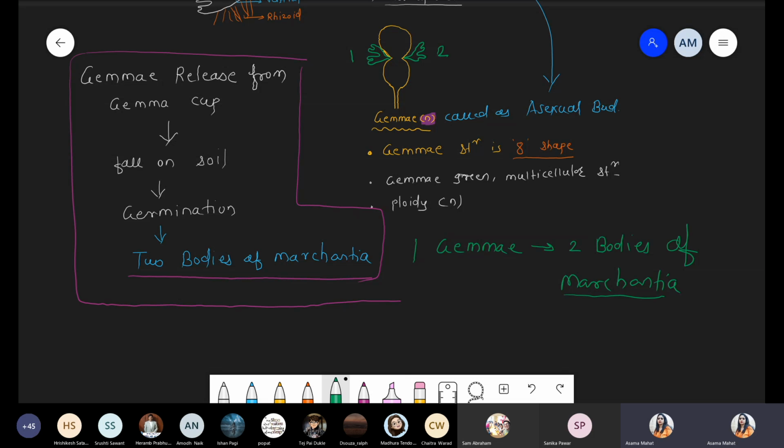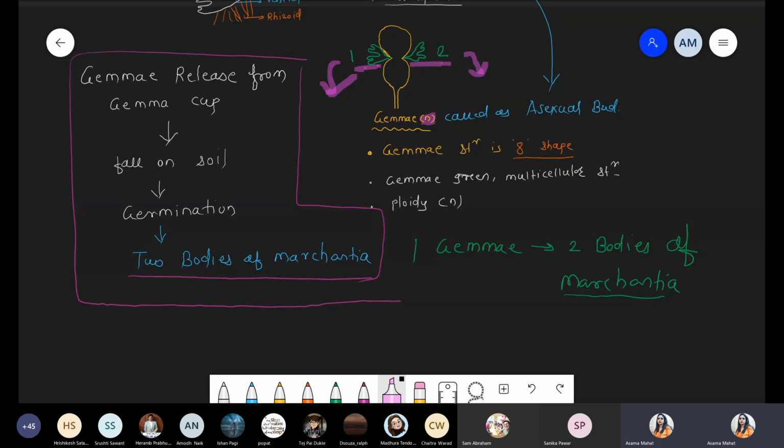Because see, these are the H-shaped structure, with a notch present here. And inside this notch there are two different structures. I'm giving the numbers 1 and 2. Now this one detaches, and it is responsible for the formation of one Marchantia body. The second will also detach, and it has the tendency to form a Marchantia body. So one gamete can form two plant bodies of Marchantia.